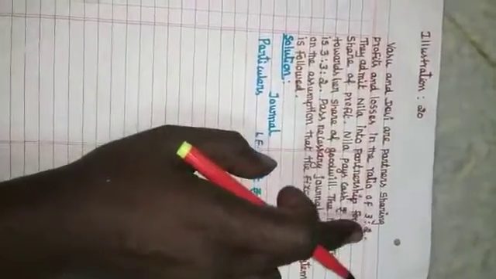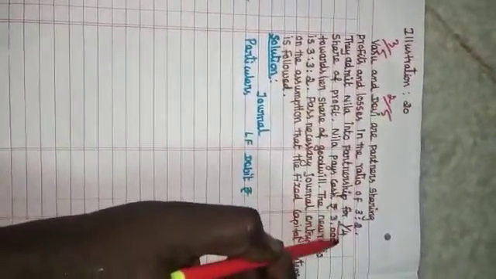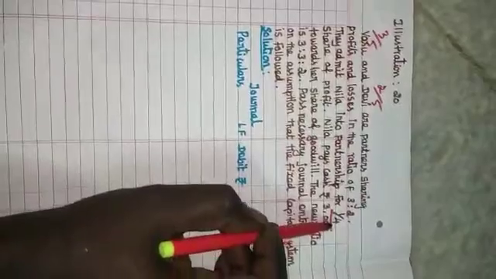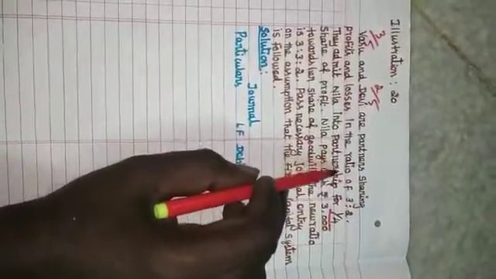Vasu and Devi are partners sharing profits and losses in the ratio of 3:2. That is 3 by 5 for Vasu and 2 by 5 for Devi. They admit Neela into partnership. Neela is a new partner admitted for 1 by 4 share of profit. So Neela's future share of profit is given. In the 4 shares, 1 will be given to Neela in future profit sharing.